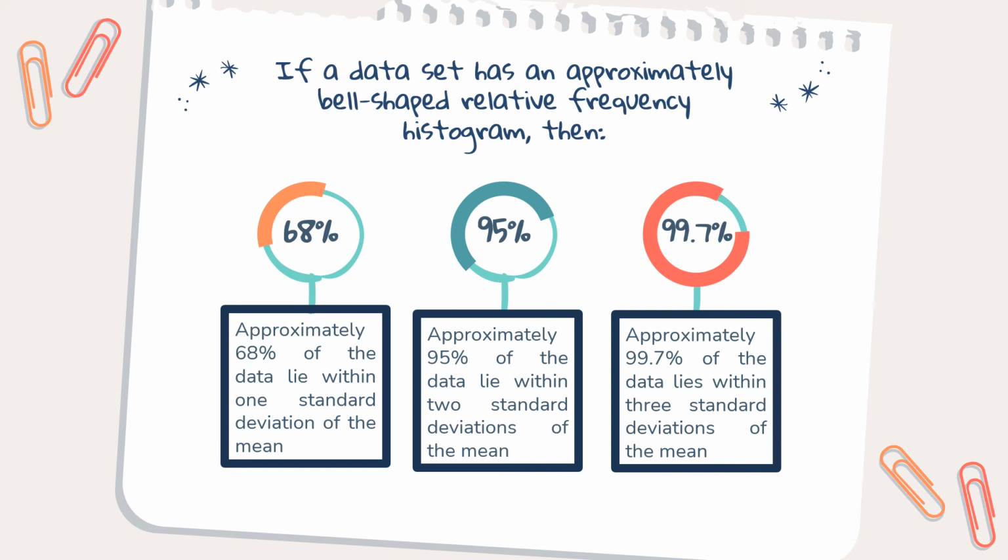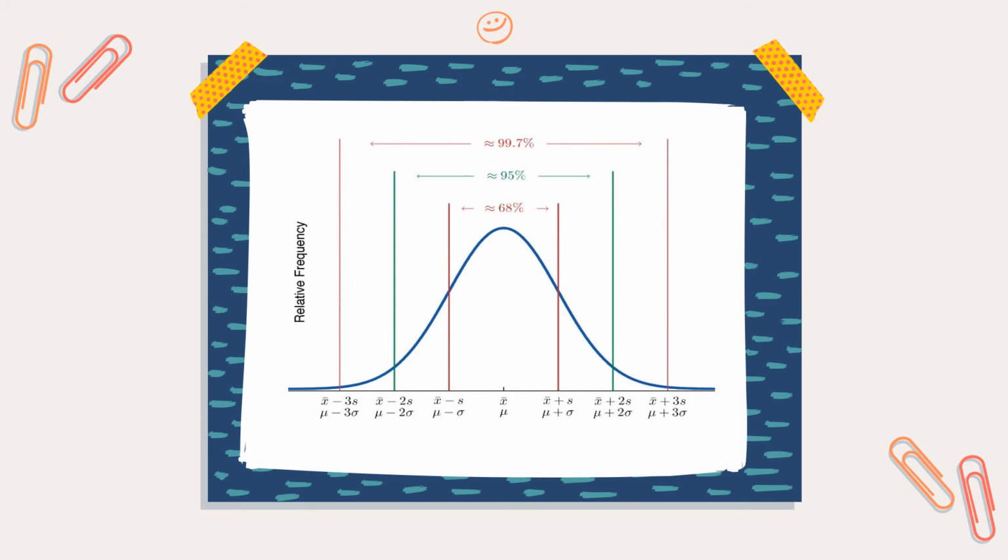Approximately 95% of the data lie within 2 standard deviations of the mean, and approximately 99.7% of the data lies within 3 standard deviations of the mean. So this is the graph that shows the empirical rule. It is a bell-shaped data distribution with approximate 68%, 95%, and 99.7%.